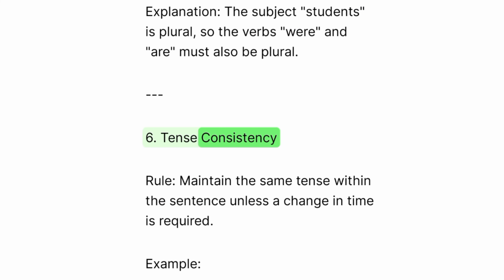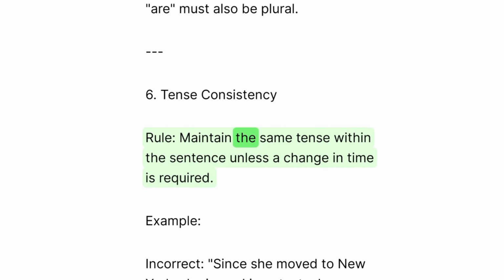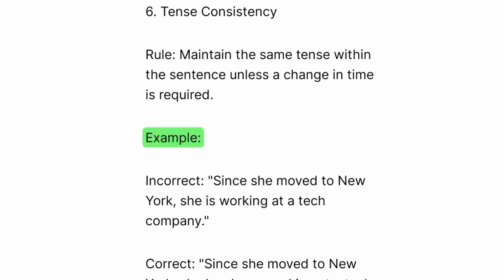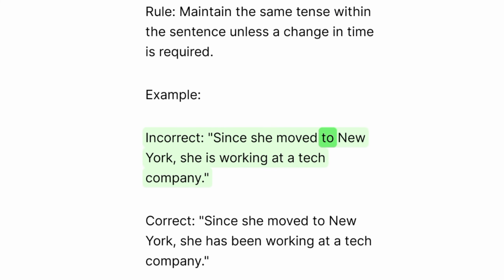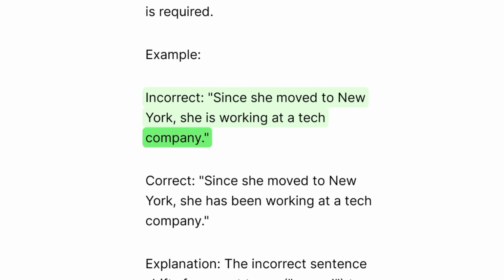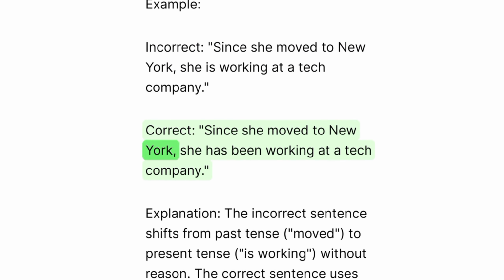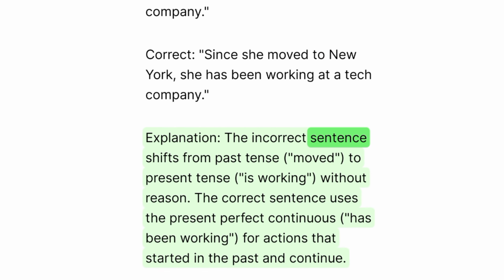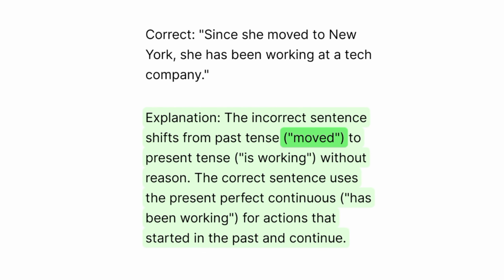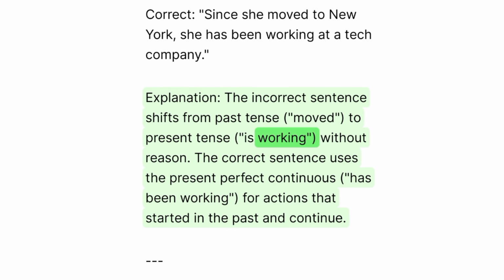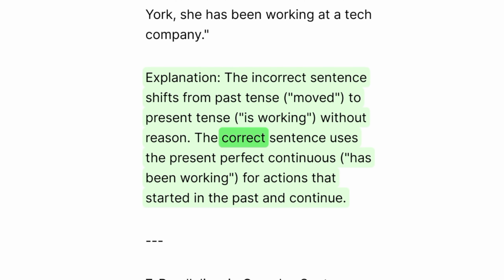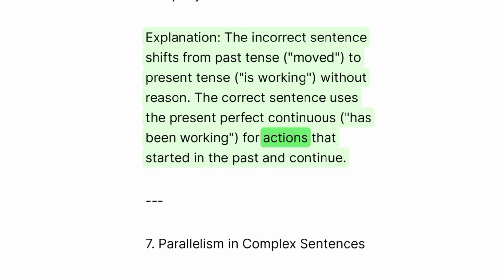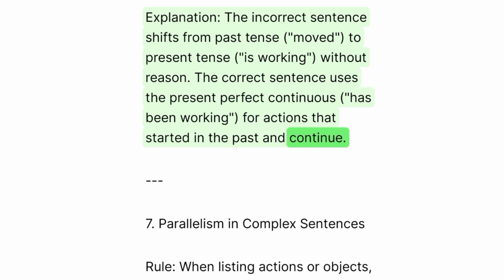6. Tense consistency. Rule: maintain the same tense within the sentence unless a change in time is required. Example: incorrect. Since she moved to New York, she is working at a tech company. Correct. Since she moved to New York, she has been working at a tech company. Explanation: the incorrect sentence shifts from past tense, moved, to present tense, is working, without reason. The correct sentence uses the present perfect continuous, has been working, for actions that started in the past and continue.